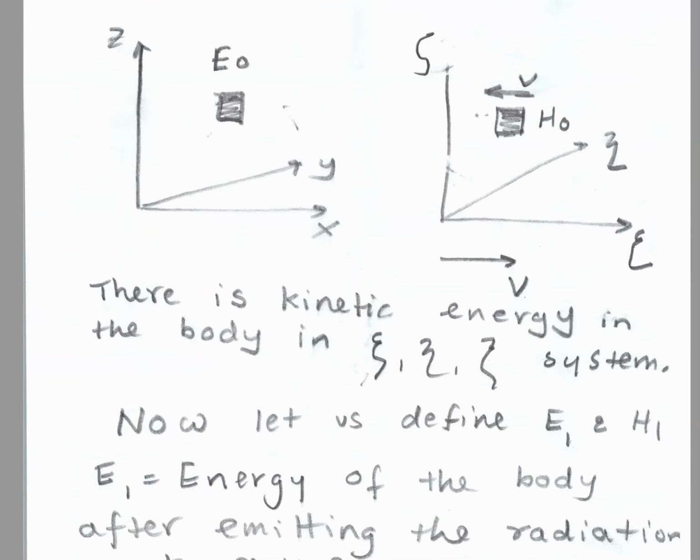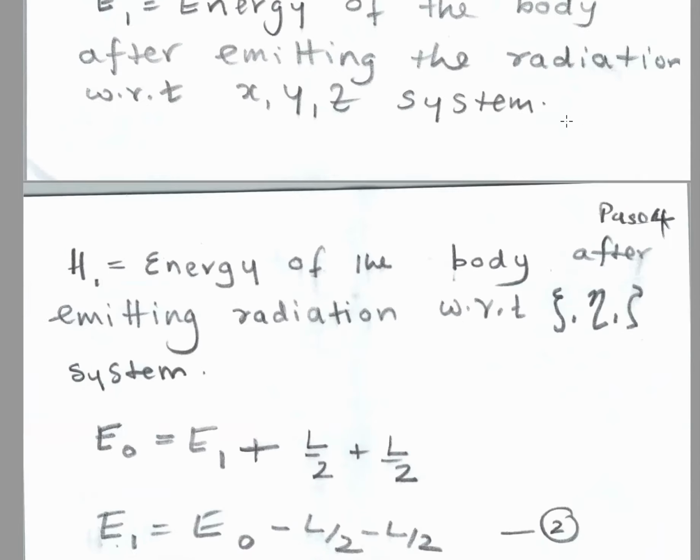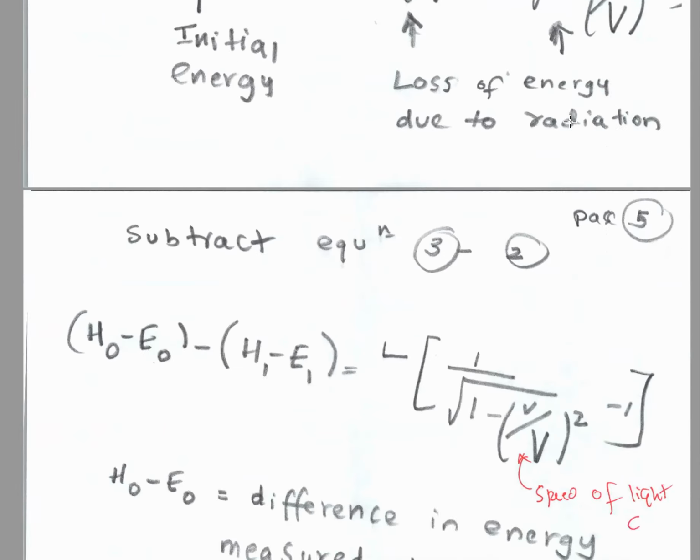Okay, we have the XYZ system, and there's a body, and that body has an energy of E0. So far so good. And the epsilon eta theta system is moving with velocity v. So this body is moving with velocity v this way, and this has an energy of H sub 0. Now I want to give something.